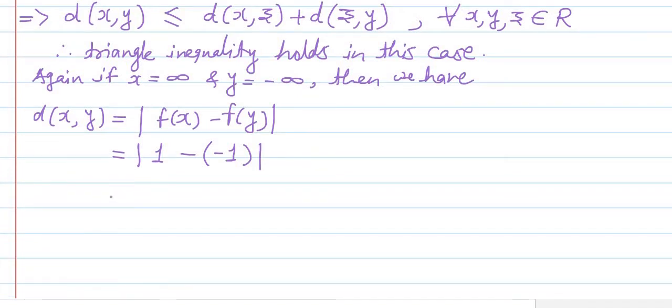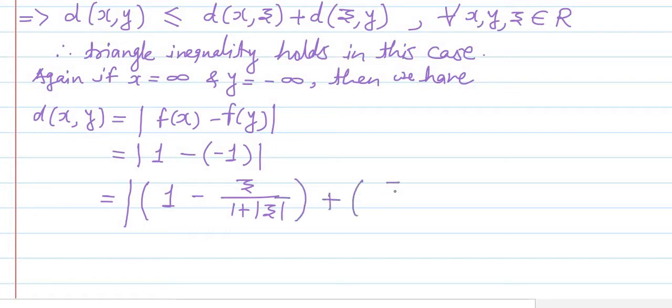Now again as earlier, we will add and subtract one real number in this modulus, and that real number is z upon 1 plus mod z. Therefore this can be written as the absolute value of 1 minus z upon 1 plus mod z plus z upon 1 plus mod z and minus of this minus 1 as it is.